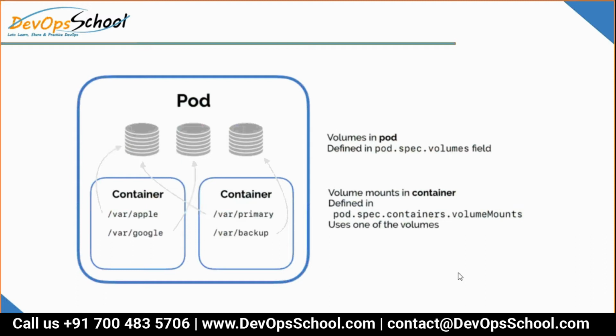Look at it very carefully. How do you declare the volume to the pod? The field is pod.spec.volumes. Now, once you declare the volume to the pod, how can you use it inside a container? The first volume is being used in container 1 and container 2, but at different locations. In container 1 it is at /var/apple, and the same volume is used in the other container at /var/primary.